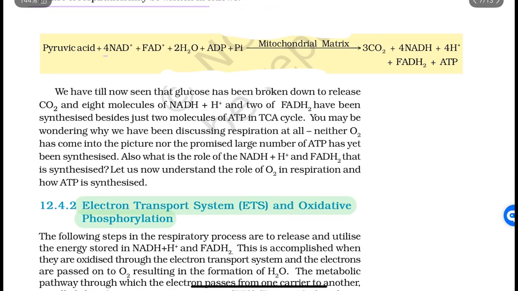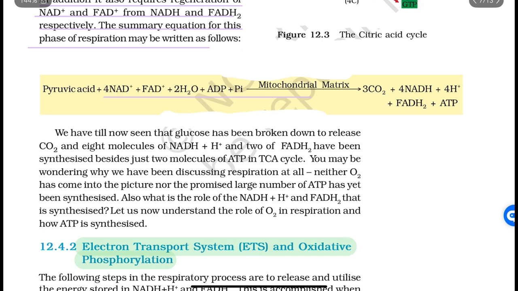Pyruvic acid plus 4 NAD plus plus FAD plus plus 2H2O plus ADP plus Pi. What is Pi in this? In the mitochondrial matrix, this gives 3 CO2 plus 4 NADH plus 4H plus plus FADH2 plus ATP.